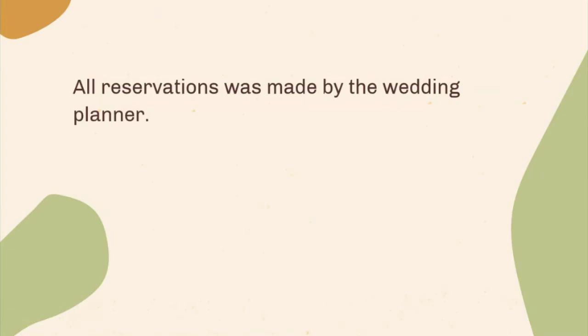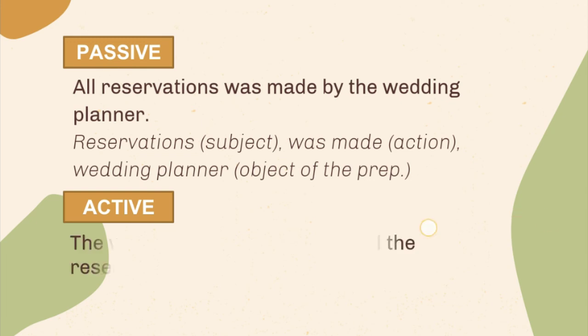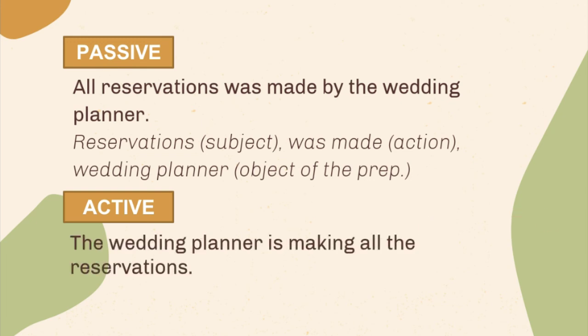How about this sentence? All reservations was made by the wedding planner. Is this an active or passive voice? That's right. It is a passive voice. Reservations as the subject, which is acted upon by the action was made, and is performed by the wedding planner, which becomes the object of preposition. To transform it to active voice, it will become, the wedding planner is making all the reservations.